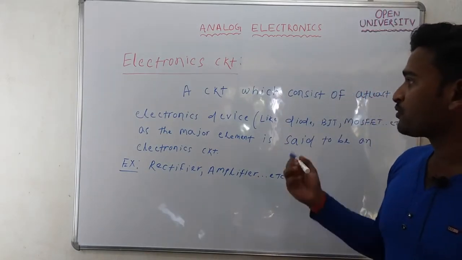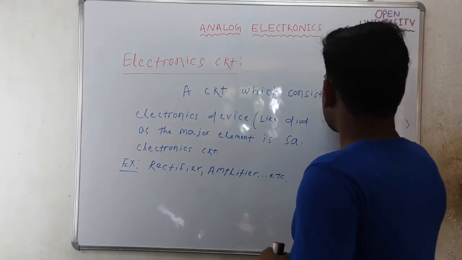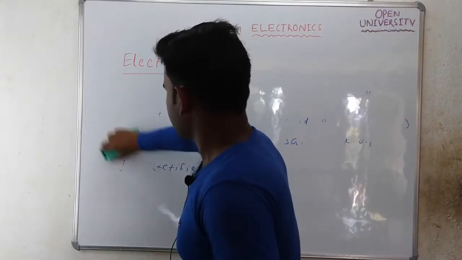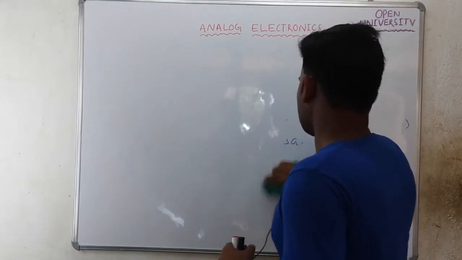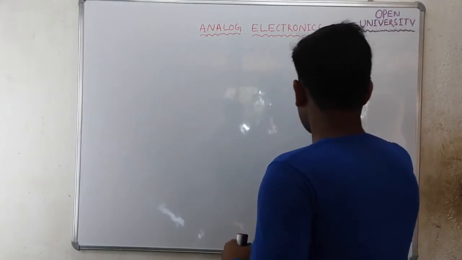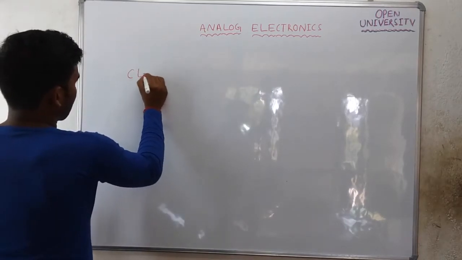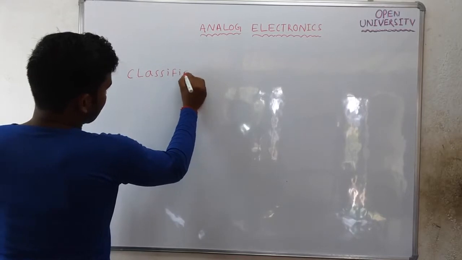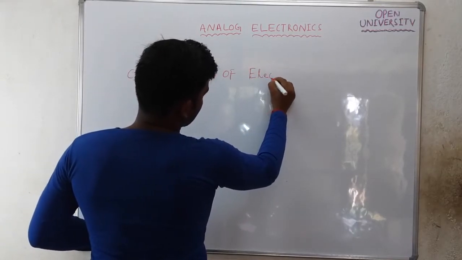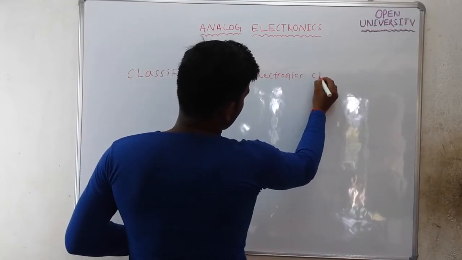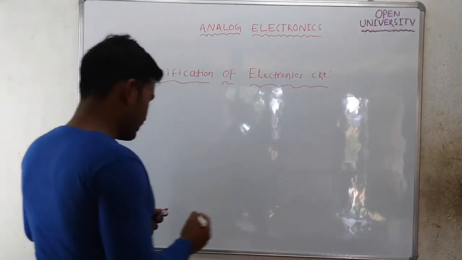Let's next talk about the classification of electronic circuits. Electronic circuits are of three types.